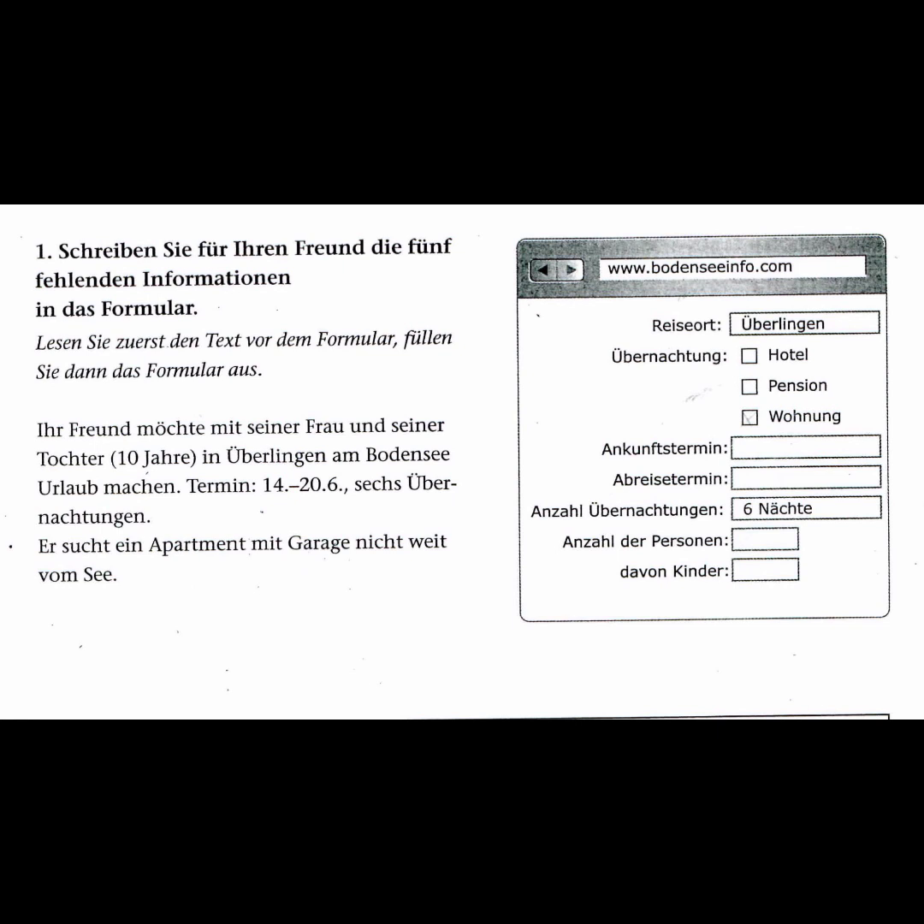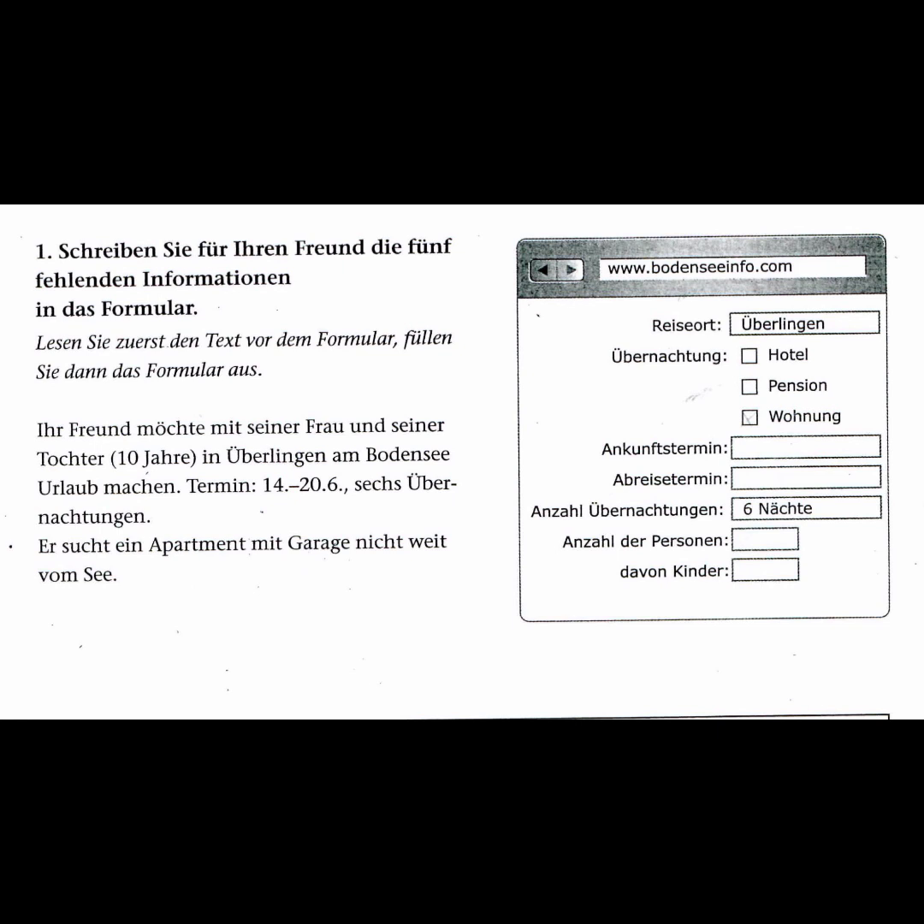Ankunftstermin. That is the date of arrival. They said he'll be arriving there from the 14th up until the 20th. Ankunft is arrival. So for Ankunftstermin, the answer is 14.6. and then the Abreisetermin, the departure date, becomes the 20th, that is 20.6., the 20th of June.